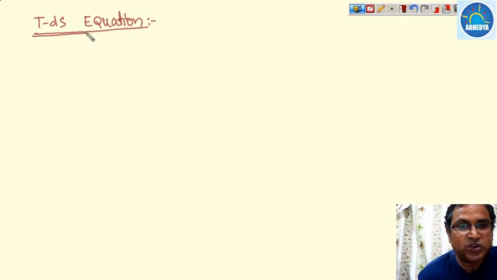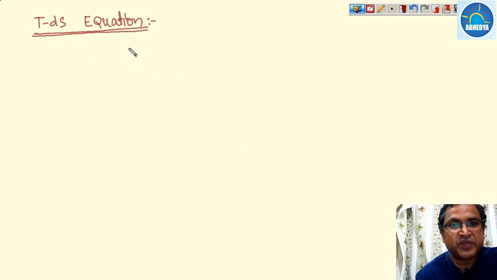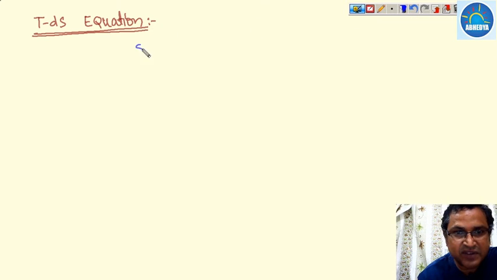So there are two TdS equations. Now first we are writing the TdS equation. Let us see how to write out the TdS equations. Suppose we are taking the entropy. Let us assume that entropy is a function of temperature as well as volume.